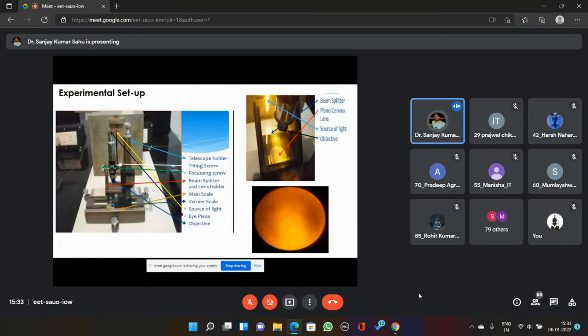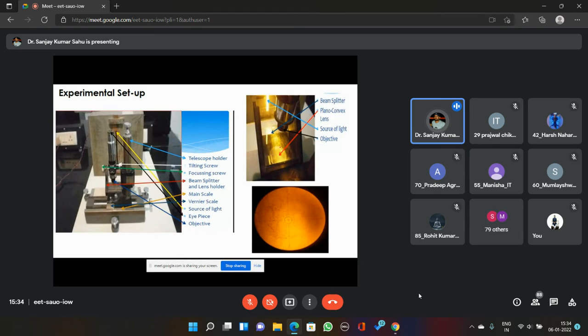Now this is the real experimental setup. As you can see here, it is a microscope. The microscope can be focused. Its eyepiece can be moved up and down by using this screw in order to focus the Newton ring properly. This is the cardboard inside which the sodium lamp is there. There is a glass plate at 45 degrees here. There is a plano convex lens sitting over a plain glass plate lying below, and that's how we can generate a Newton ring.